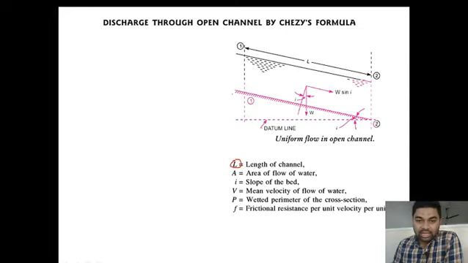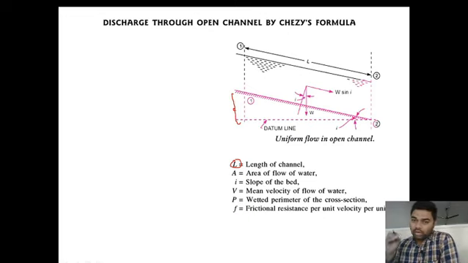As you know, apart from atmospheric pressure, there is no other external force acting on an open channel. The flow in the open channel is due to gravity.